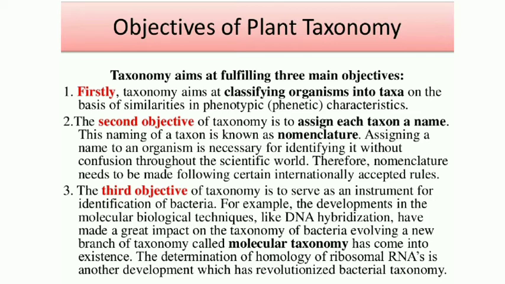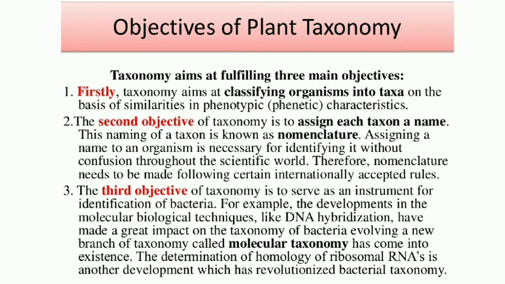As a baby is born, we assign the baby a good name, a better name, like that. Whenever the plant is identified, whenever the plant is described, it must be given a particular name. That is what we call nomenclature, and it is very much necessary for identifying it without confusion. The main concern here is confusion. We have to avoid confusion with respect to various plants in a particular geography or plants of the same group. Like that, nomenclature helps in avoiding confusion.